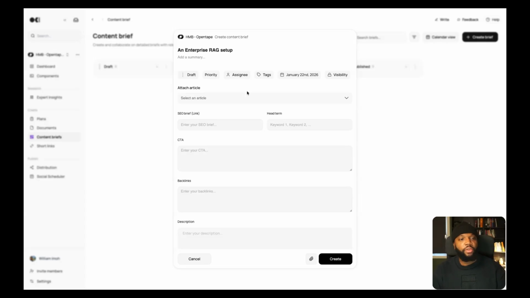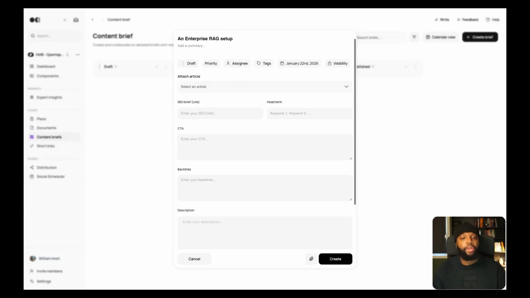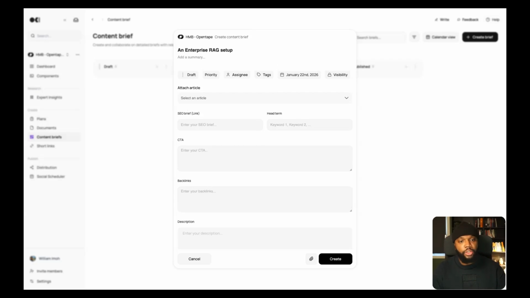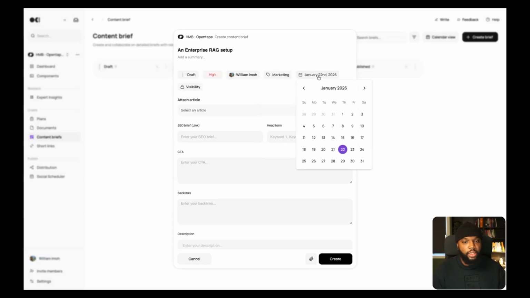The reason I like Boki for creating content briefs is it's highly opinionated. Opinionated in the way that it contains the various entities and items we think you should care about when creating a content brief. Ordinarily, you would do this in Google Docs, or you would have a Notion document or a Notion template to maintain a content brief. On Boki, I can set the priority of this to high. I would love to assign this brief to myself so I can create content. I want to specify a tag for this as marketing, and this should be due at the end of January.